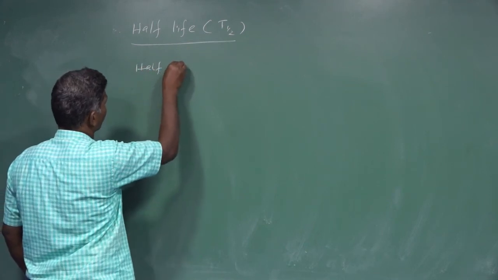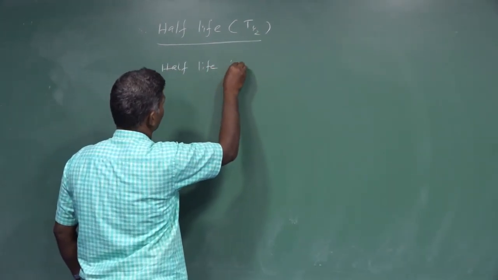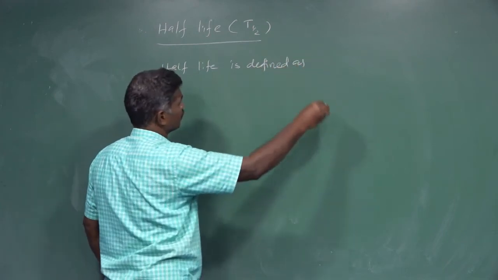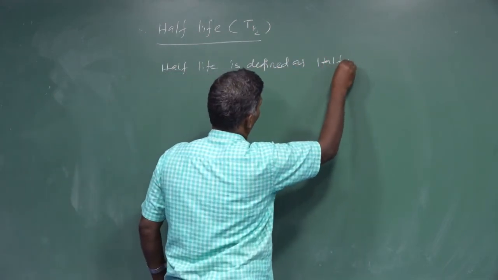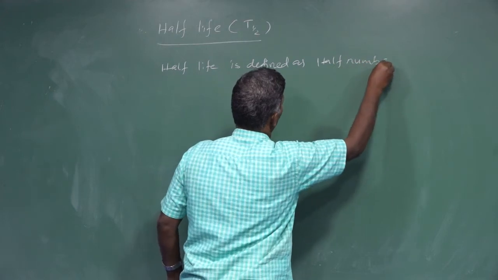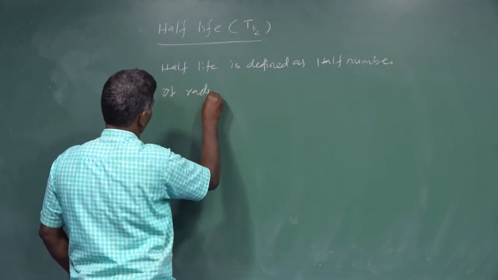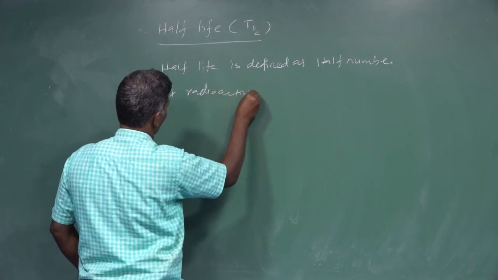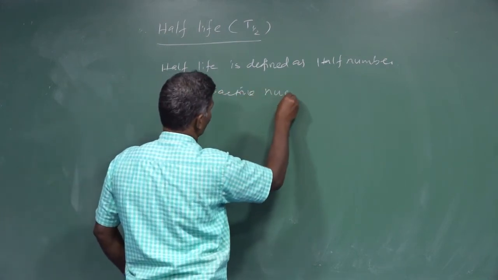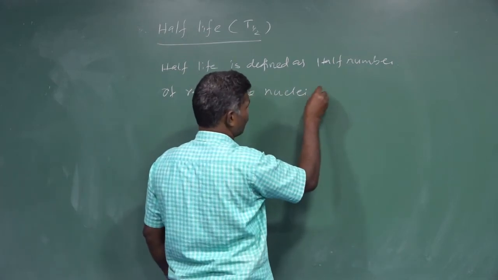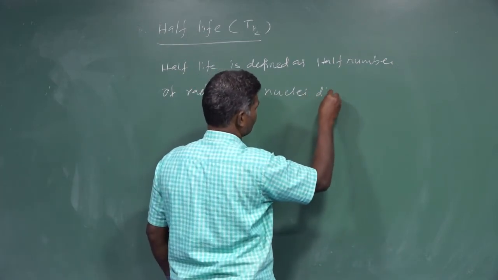Half-life is defined as the time t in which half the number of radioactive nuclei disintegrate.